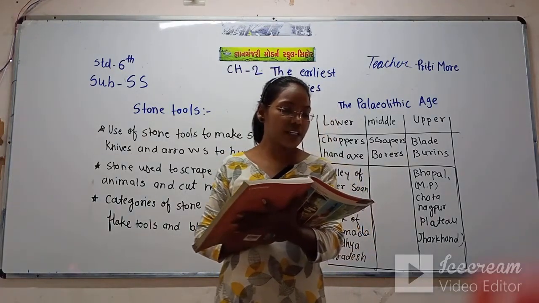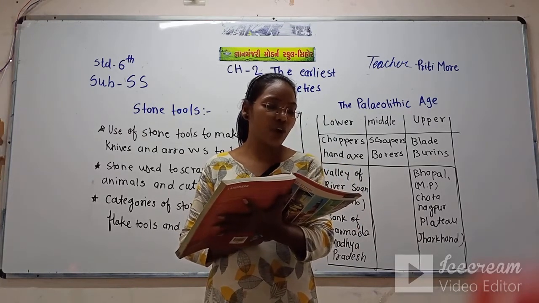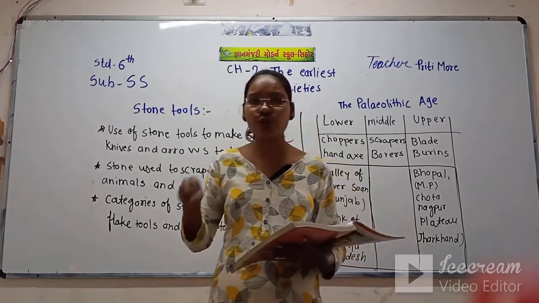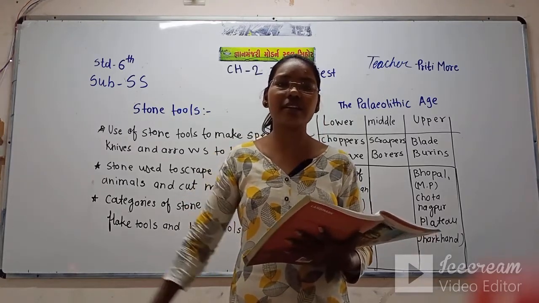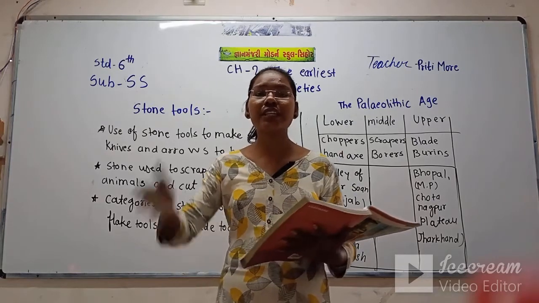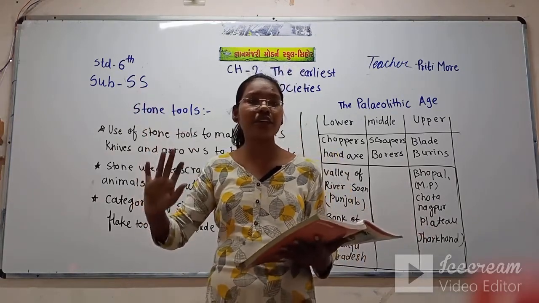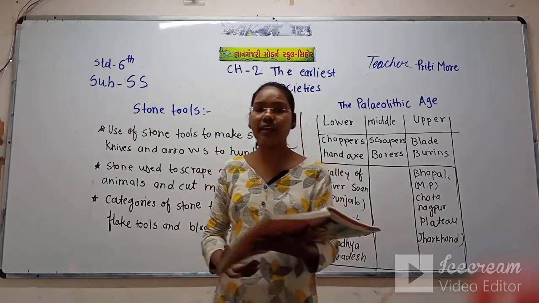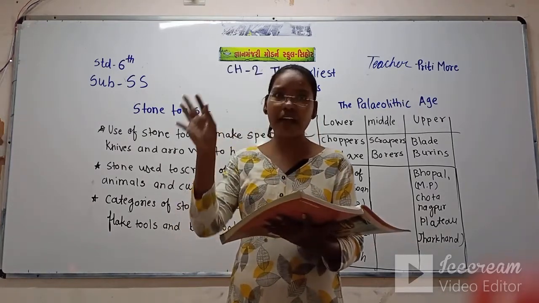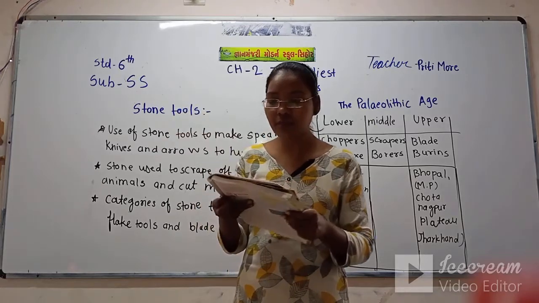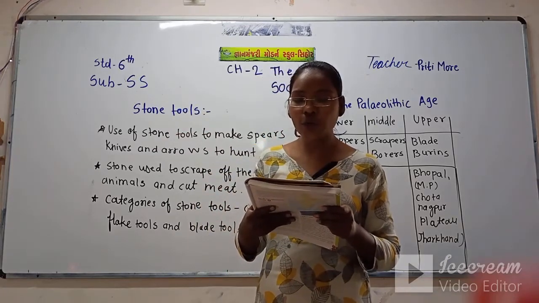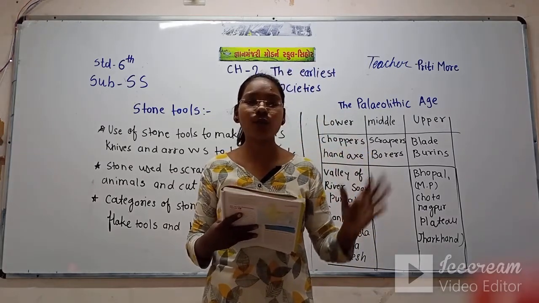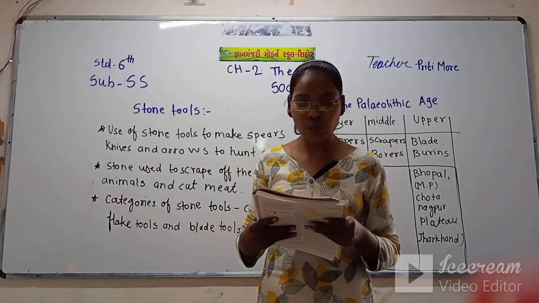Early humans had already seen natural fire in the form of forest fire. The ancient people used to live in the jungle, in caves, near rivers and lakes. So they had seen natural fire in the jungle, but they did not know how to make fire, how to create fire on their own.